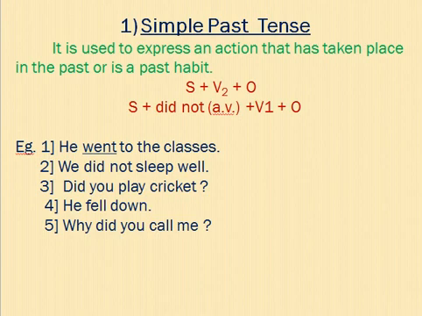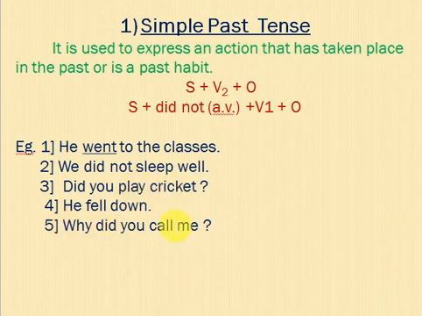But when the negative sentence comes, again V2 will change into V1, the past verb will change into the present verb. We didn't sleep well. See, sleep is here the present verb. Interrogative sentence: Did you play cricket? Again see, play is the present verb.